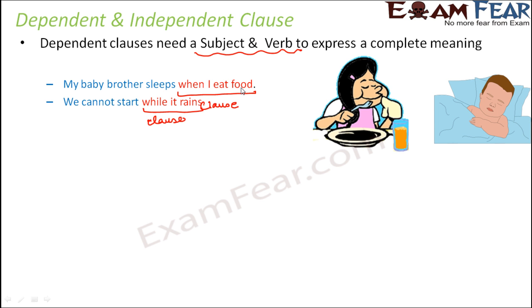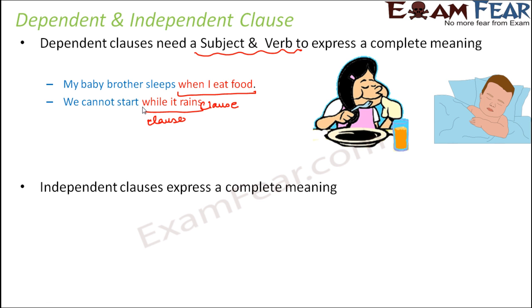But the clause in itself doesn't have a complete meaning. For example, while it rains doesn't have a complete meaning on its own. So it is dependent on the first part of the sentence, that is we cannot start. Correct? So that is why these kind of clauses come under the category of dependent clauses.